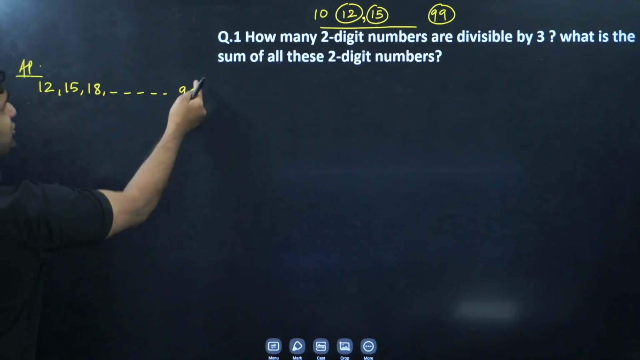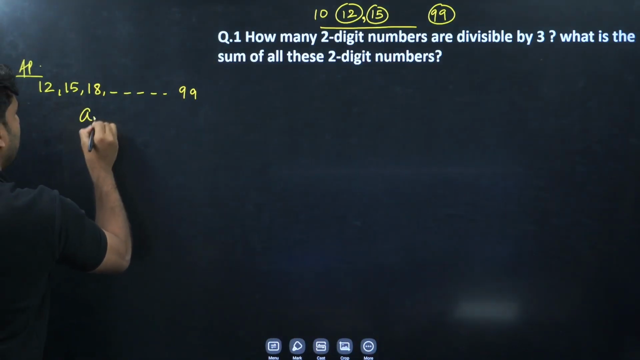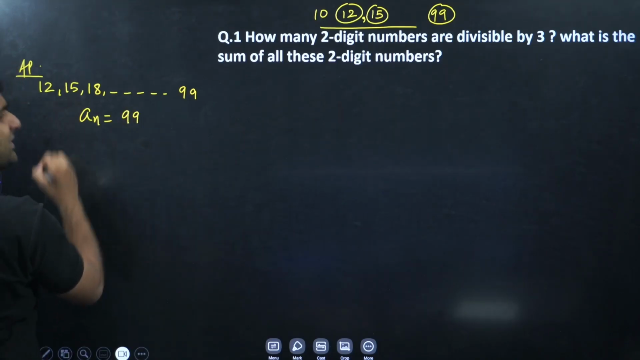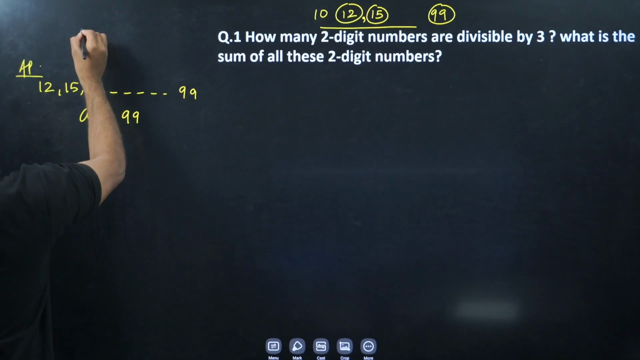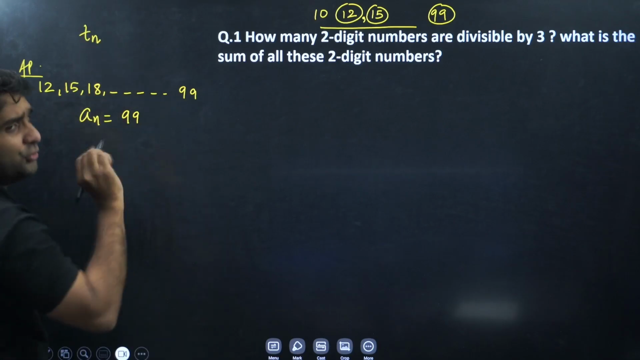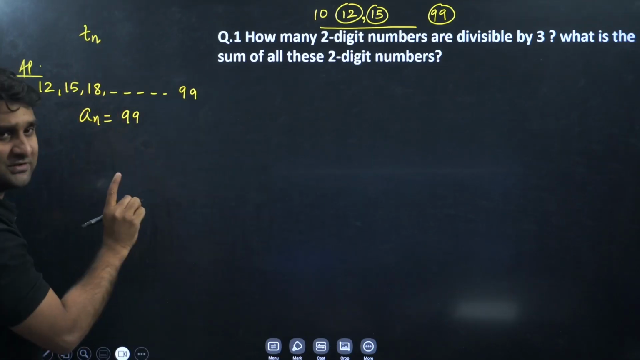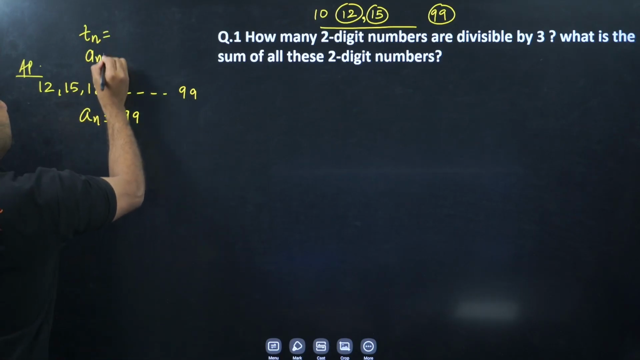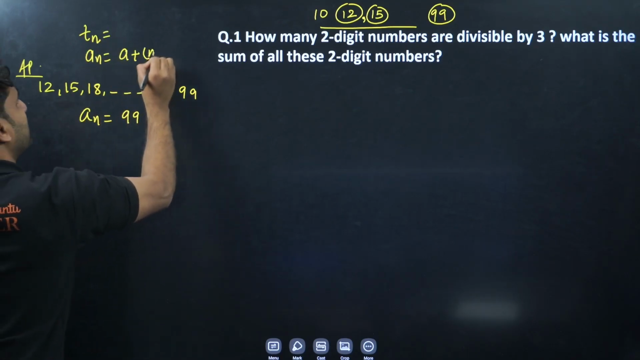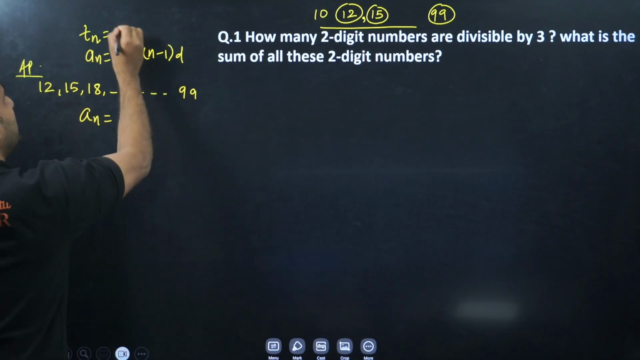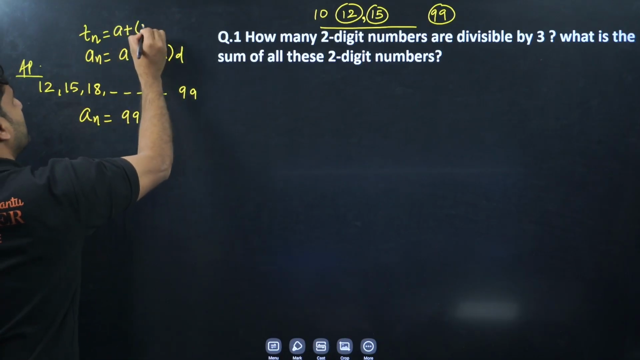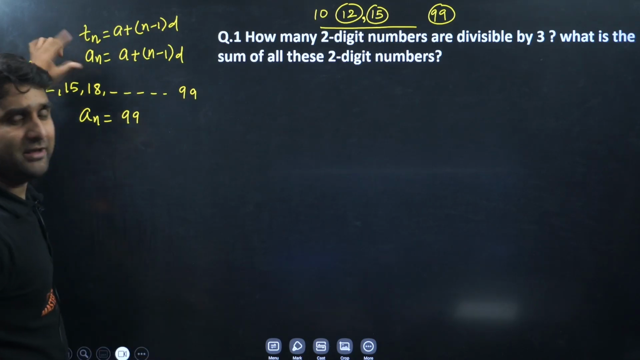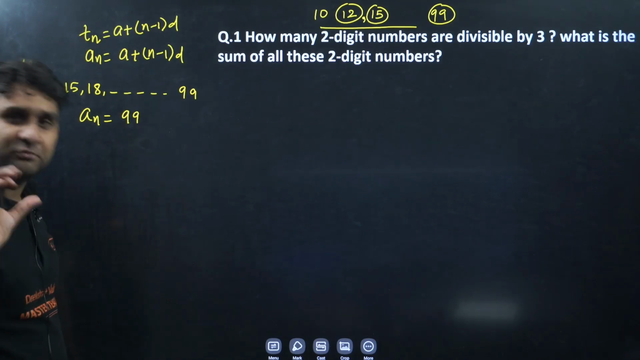We don't know the position of 99, so let's call it An. So An is equal to 99, and we have a formula for An. Generally in your maths Ganita Manjari, An is represented by Tn. So you don't need to worry about that. Tn and An are both the same. For example, An is a plus n minus 1 into d, and Tn can be written as a plus n minus 1 into d. Same formula. T or A both represent the position of the term.